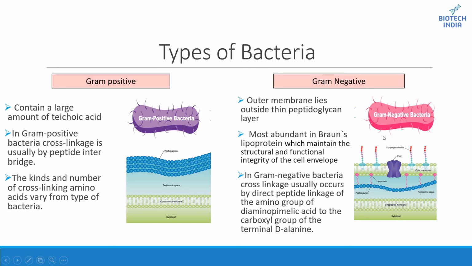While in gram-negative bacteria, the most important feature is the presence of an outer membrane, which lies just outside the peptidoglycan layer. So this is your gram-negative cell wall, and there is one more outer layer which is present above your cell wall. It's most abundant in Braun's lipoprotein, which maintains the structural and functional integrity of the cell envelope basically. Also in gram-negative bacteria, cross-linkage occurs by direct peptide linkage of the amino group of diaminopimelic acid to the carboxyl group of the terminal D-alanine. So this is all about the bacterial cell wall.